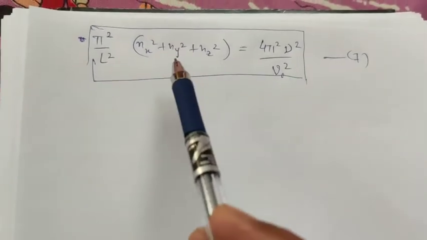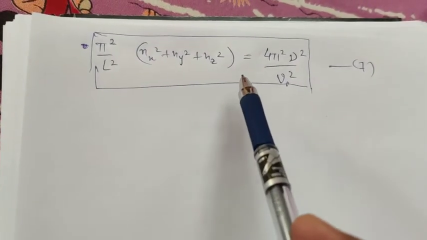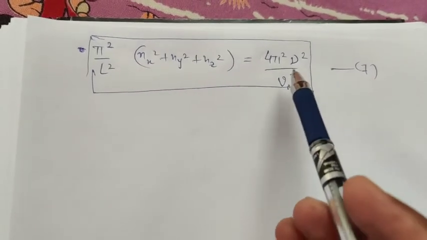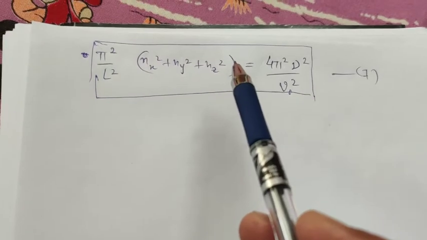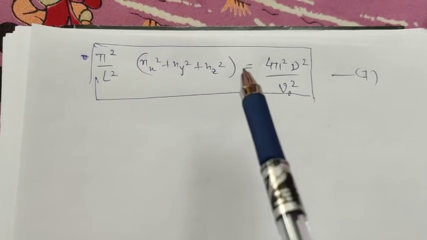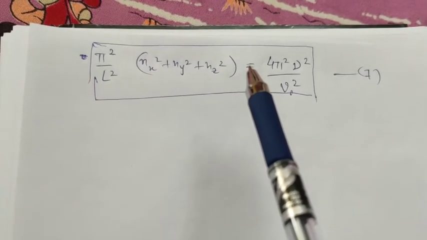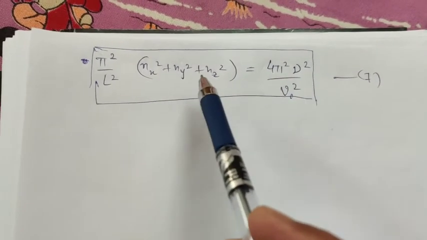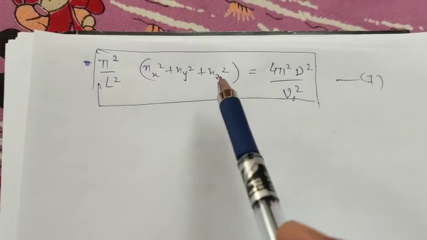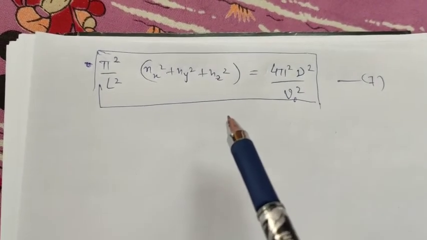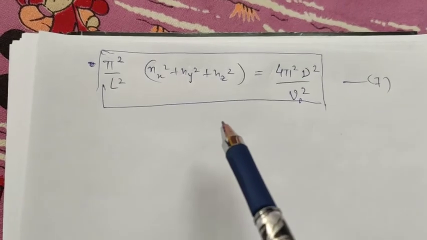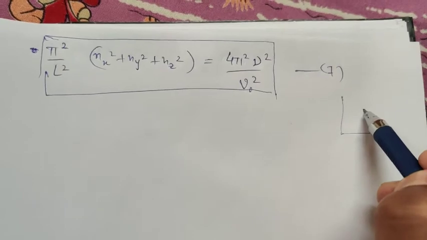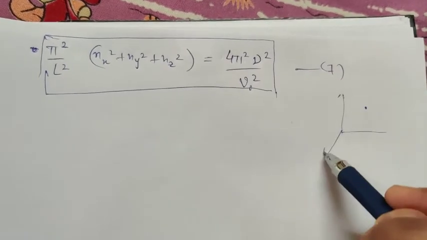So now to find out the number of vibrational modes in the frequency range nu and nu plus d nu, we consider the network of points in the space. Each point is determined by three Cartesian positive integers having coordinates n_x, n_y and n_z, and each point occupies on average unit volume in the integer space. Suppose we consider one point in the three-dimensional space.